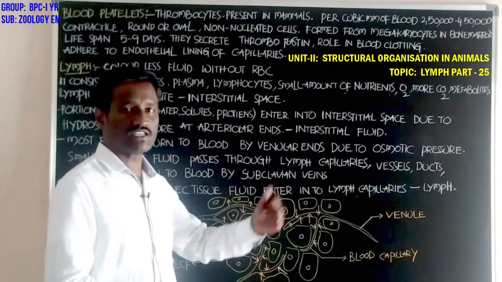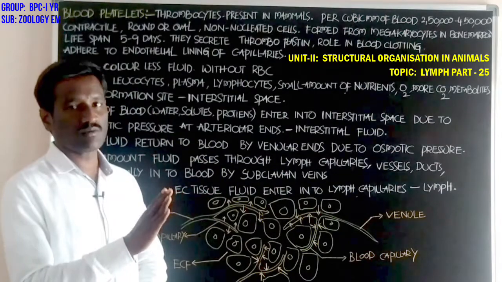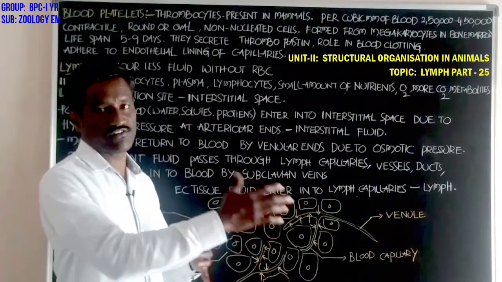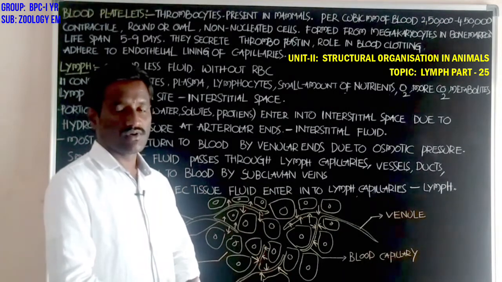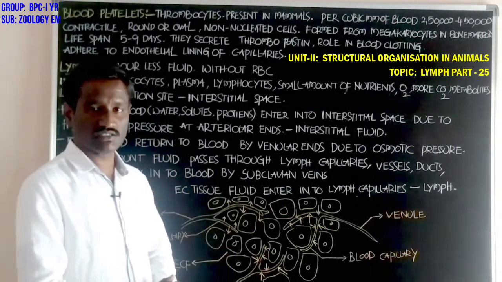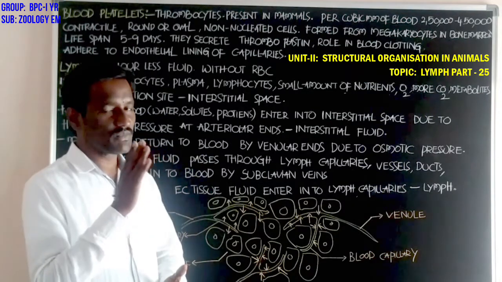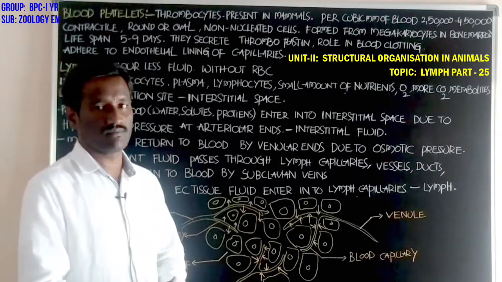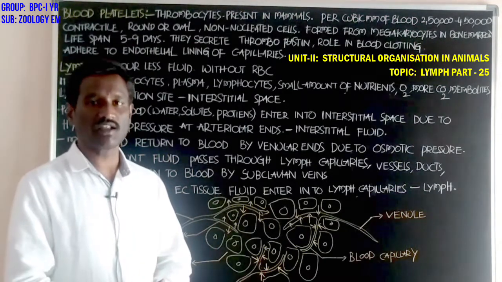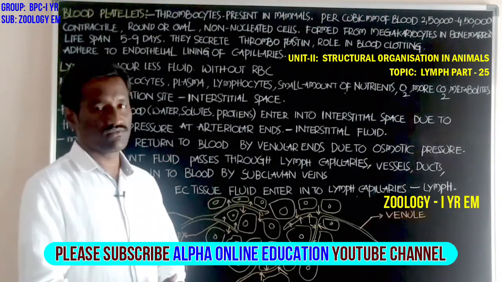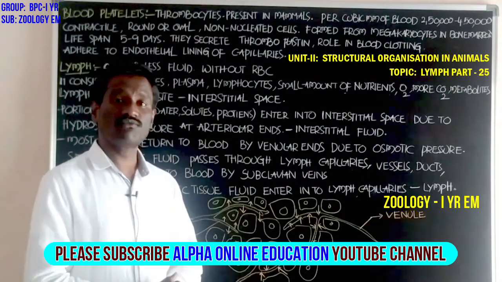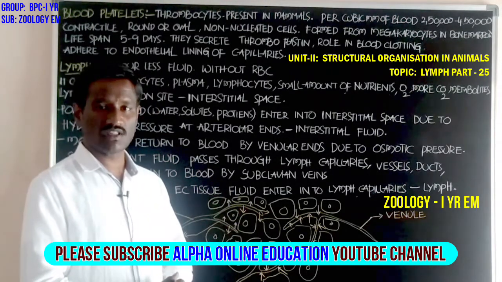In this way, lymph comes out from the blood and is finally added back to the blood. This is about the lymph that circulates through the lymphatic system in the body. The lymphatic system consists of lymph capillaries, lymph vessels, lymph ducts, and other lymphoid organs also present in the body.